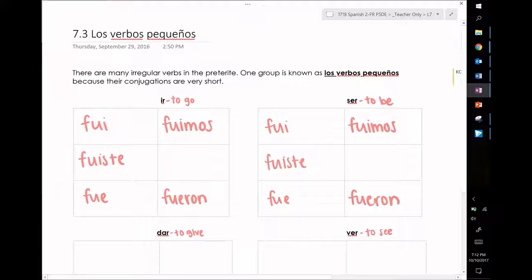What do you notice about the conjugations of ir and ser in the preterite? Ir and ser have the exact same conjugation. They have the same forms. So in order to tell the difference, we have to use context clues to determine whether it is ser or ir. Again, those conjugations are fui, fuiste, fue, fuimos, and fueron.